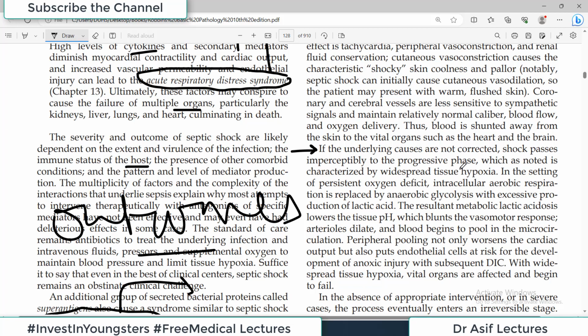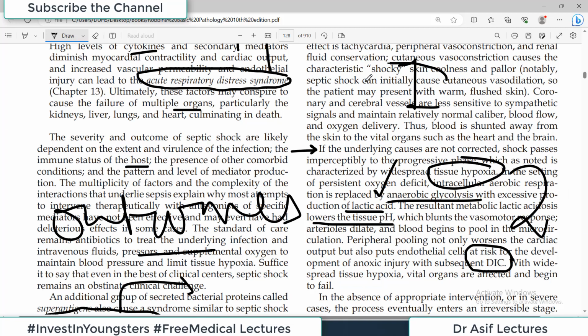And then if there is the second phase, then you start seeing problems: tissue hypoxia, glycolysis becomes anaerobic. So you have more lactic acid. Tissue pH will start decreasing because of the addition of more and more acids. The patient will start having DIC, disseminated intravascular coagulation, because of which microthrombi form. Further hypoxia will happen. So all the problems happen in stage 2.